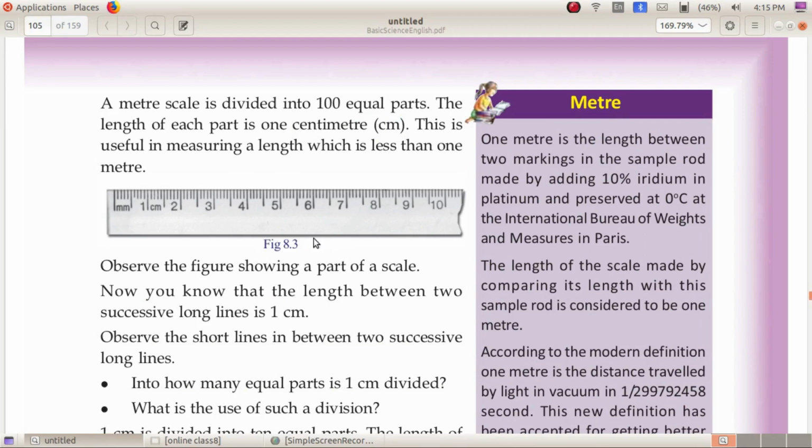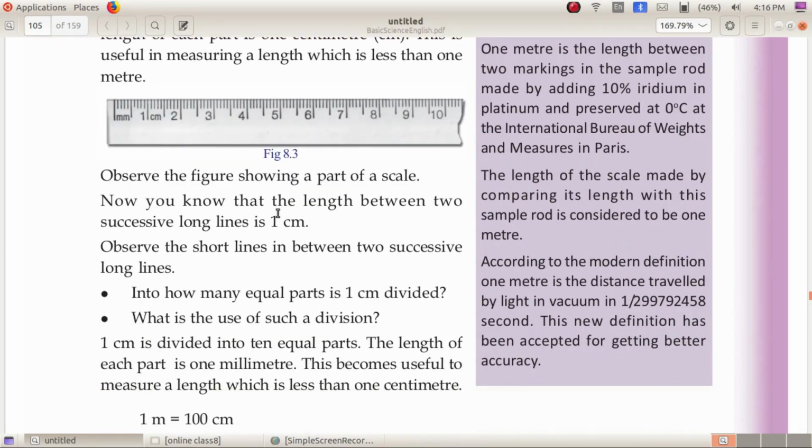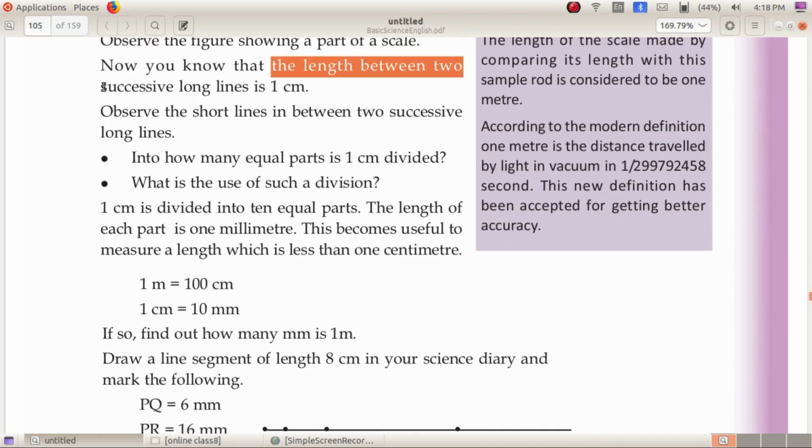Now here in figure 8.3, the figure of a scale is given. Observe the figure showing a part of a scale. Now you know that the length between two successive long lines is 1 centimeter. Successive long lines, that means here 1 and its successive line is 2. Between 1 and 2 there is a length of 1 centimeter. You have to note this point.